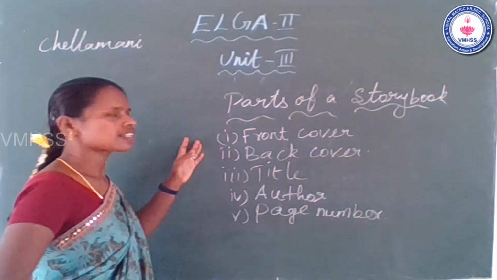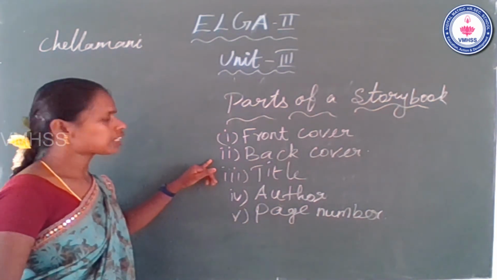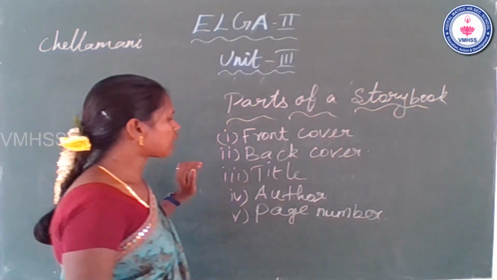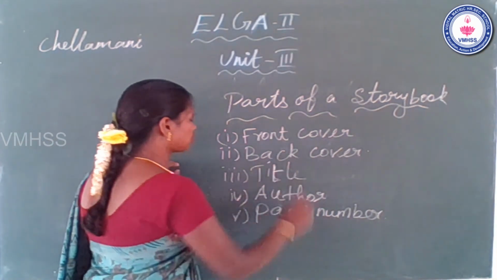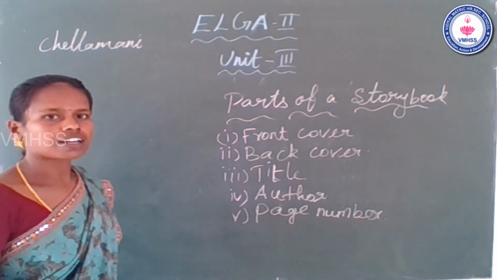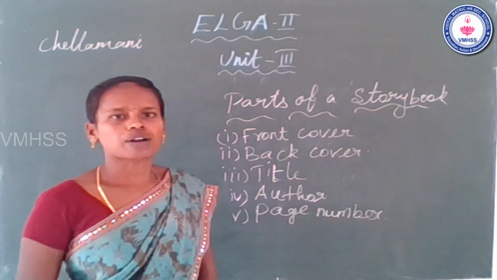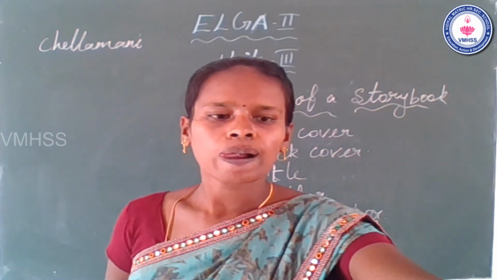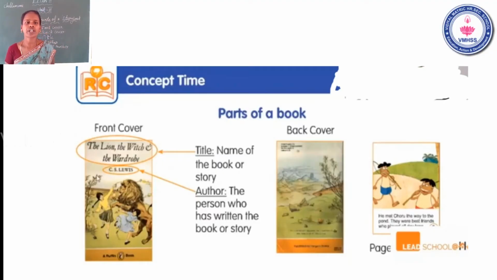The first one is front cover. Second one is back cover. Third one title. Fourth one author. Last one page number. Now look at the slide. Yes, parts of your story book. They circled the first one, front cover.